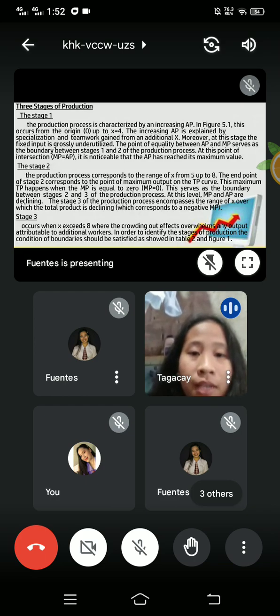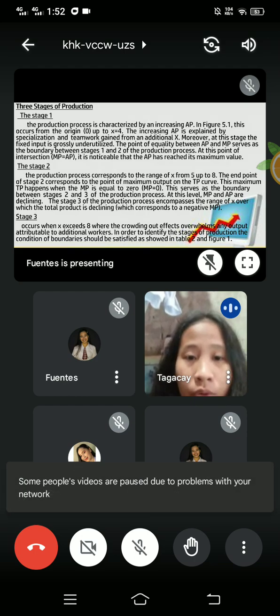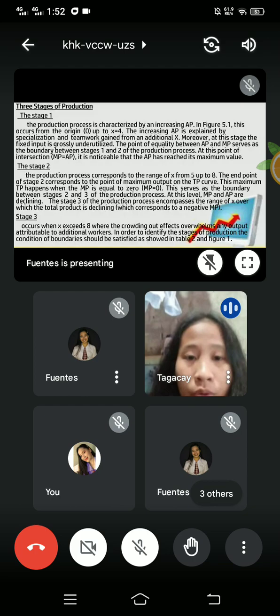Stage 2 of the production process corresponds to the range of x from 5 up to 8. The endpoint of stage 2 corresponds to the point of maximum output of the TP curve. The maximum TP happens when MP equals 0. This serves as the boundary between stage 2 and 3 of the production process. At this level, MP and AP are declining. Stage 3 of the production process encompasses the range of X over which the total product is declining.